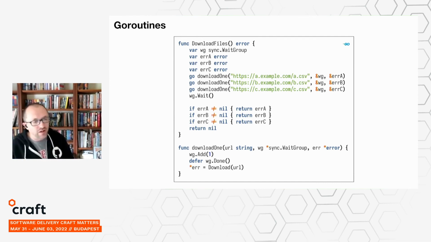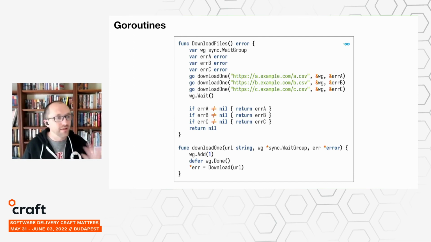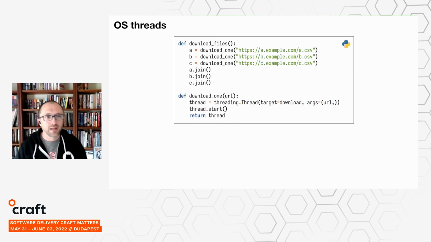Go goes a very long way to try to provide a standard library that helps you solve these kinds of problems. In particular here, we can use this wait group type that the standard library provides. Inside of each Go routine, we will make sure to register the fact that there's a new task and signal when the task is done. And then after firing off the 3 Go routines, this wait call will wait for all 3 of them to finish. This is a common pattern that you might see. And we can collect the errors and return them back if any of them do cause errors.